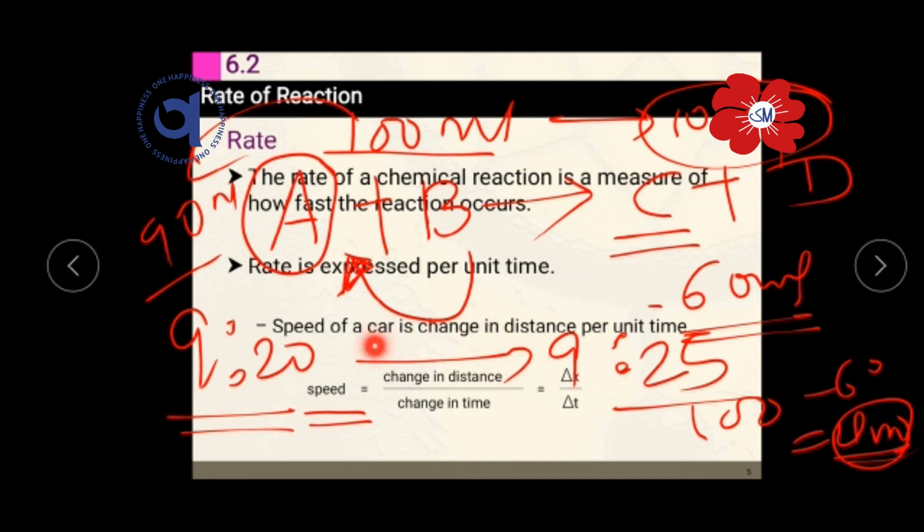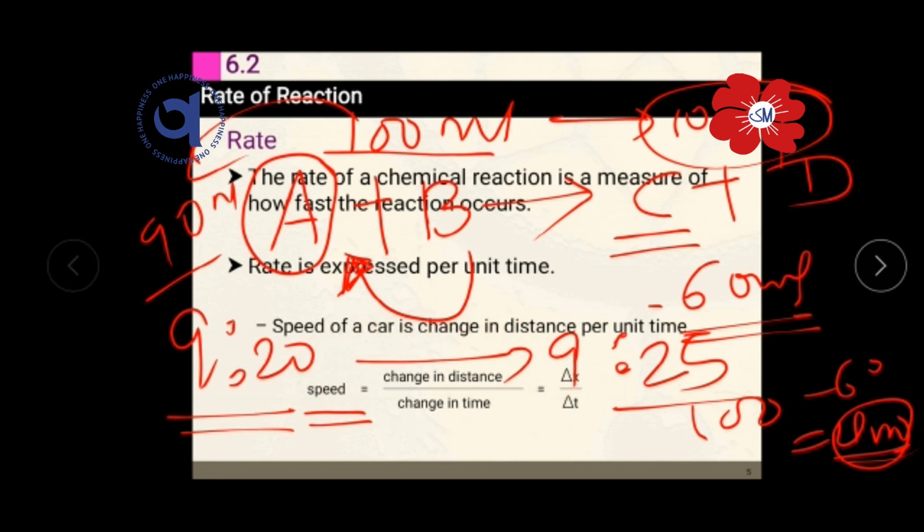Change in distance here means change in concentration, because speed is related to the car. The example is taken as related to the car. As a car changes distance with time, similarly, how much change occurs in the concentration of the product and the reactant with respect to time, that is the speed of the reaction.